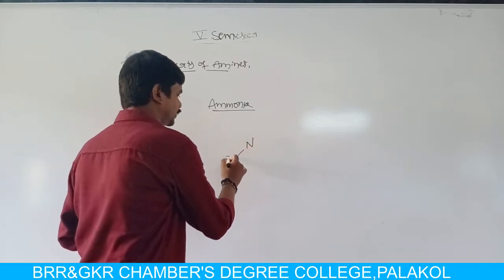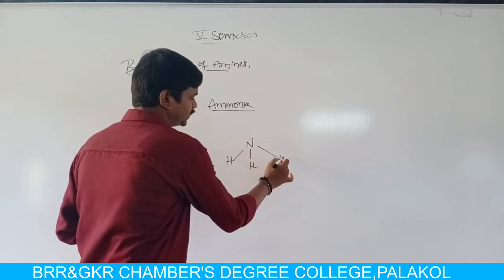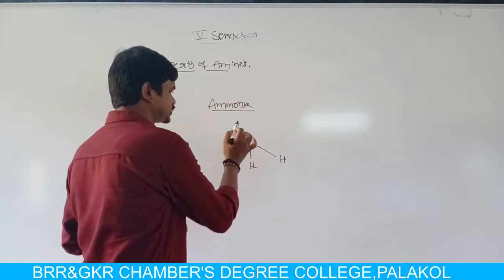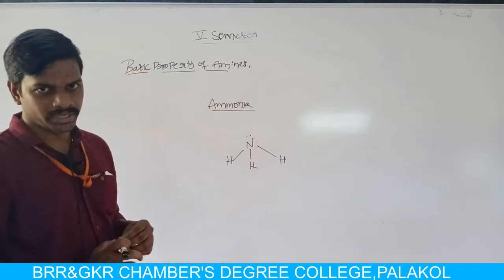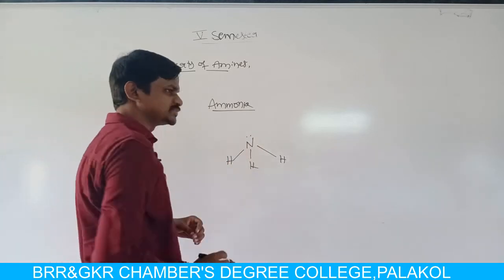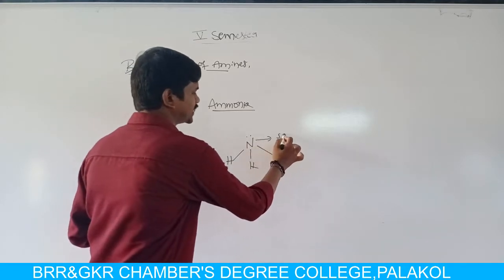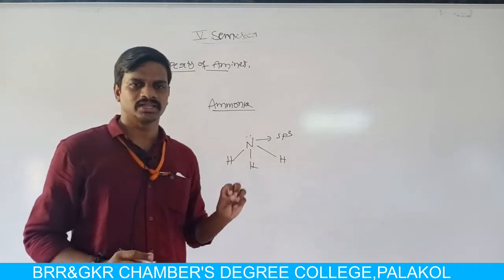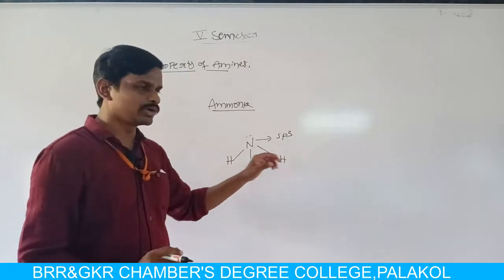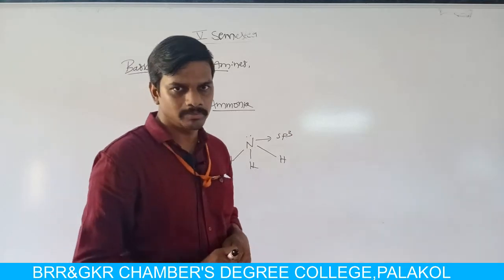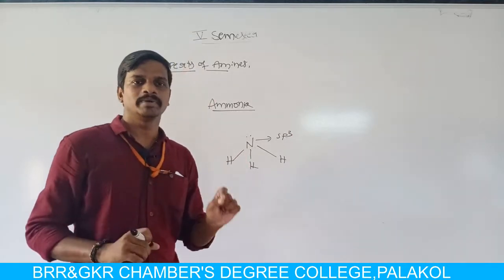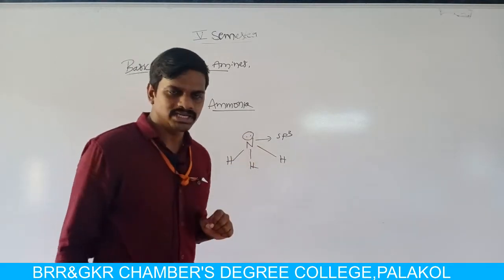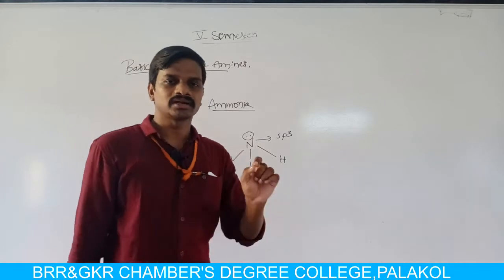Ammonia has 3 hydrogen atoms and exists in a pyramidal structure. In the ammonia molecule, the nitrogen is sp3 hybridized and generates 4 sp3 hybridized orbitals, in which 3 sp3 hybridized orbitals are utilized for the formation of 3 bonds with hydrogen, and the remaining 4th sp3 hybridized orbital has an unshared pair of electrons.